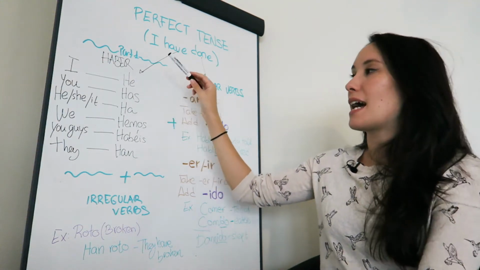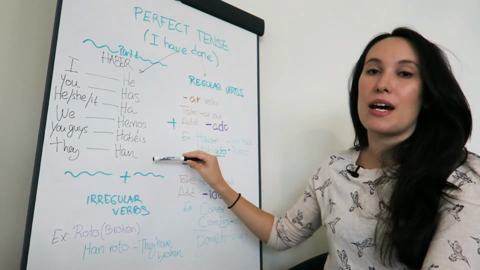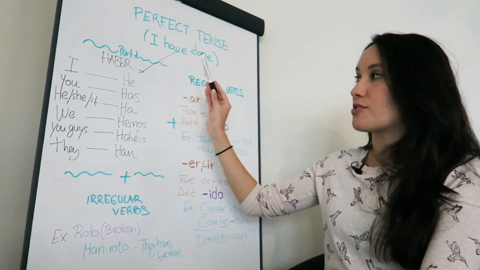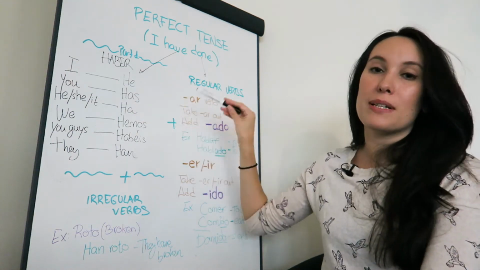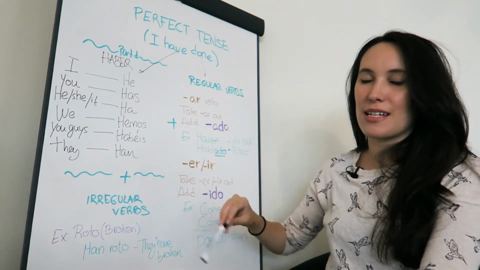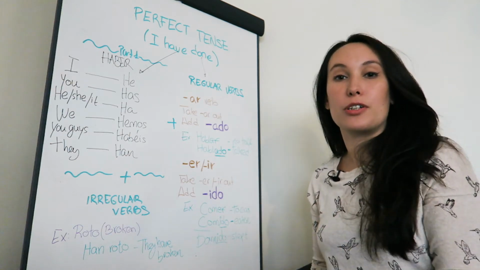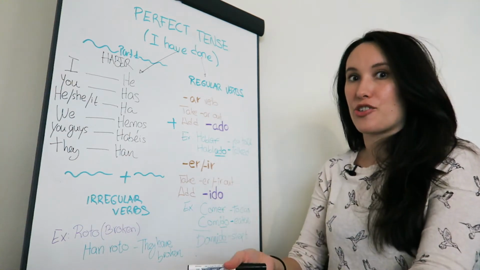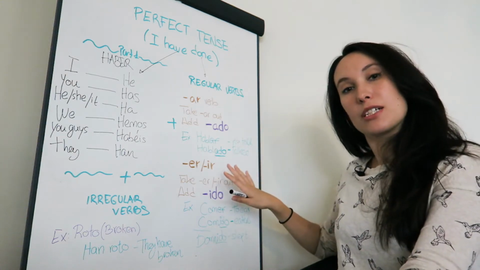So haber: I have, you have, he or she has, we have, you guys have, they have, which sounds as he, has, ha, hemos, habéis, han. This verb is in present tense, and we have an accent here on "you guys," as we normally have in present tense. Now the second part is the actual verb, the actual action. So let's talk about the regular verbs first.